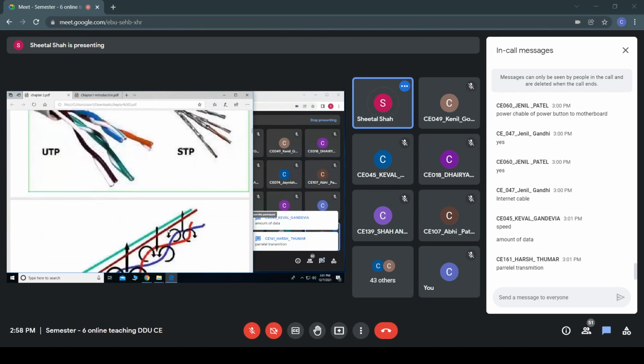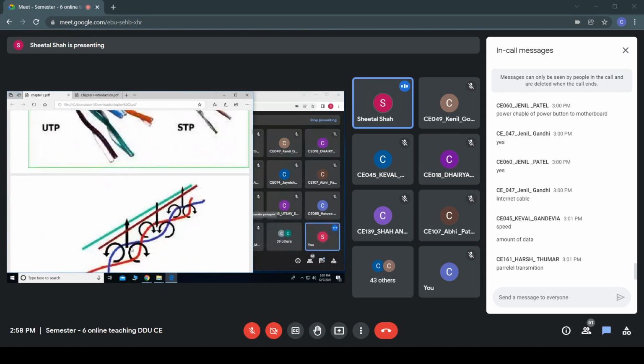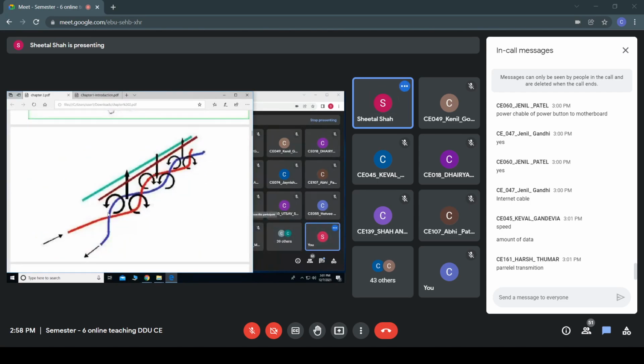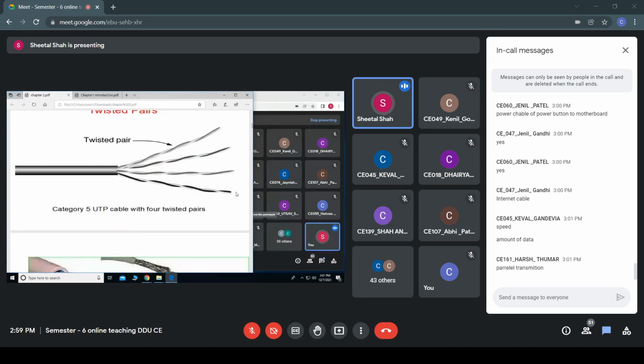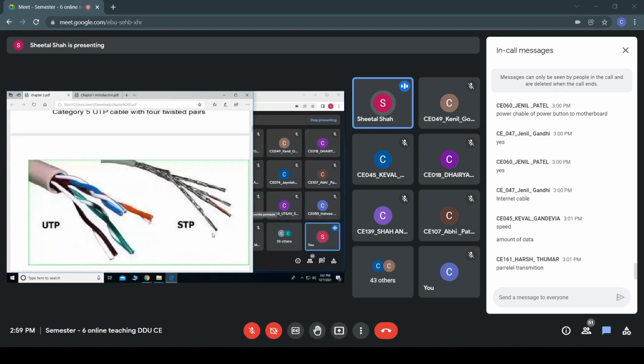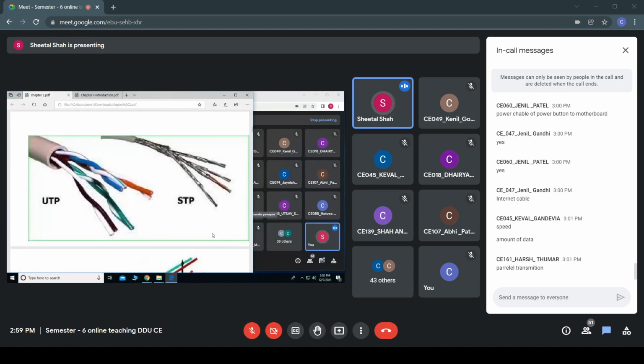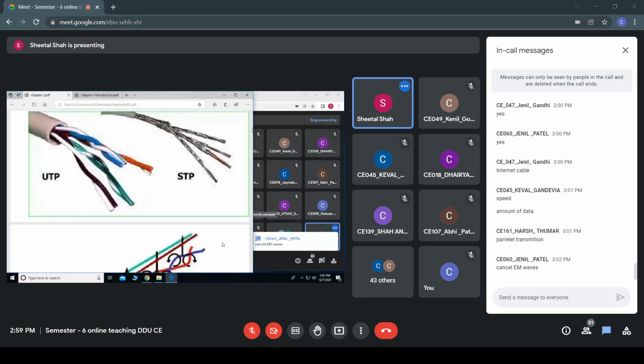Let me tell you. Suppose these cables are made of copper. So in between we are having some copper wire. This copper wire acts as an antenna. You know what is an antenna? It radiates the energy.